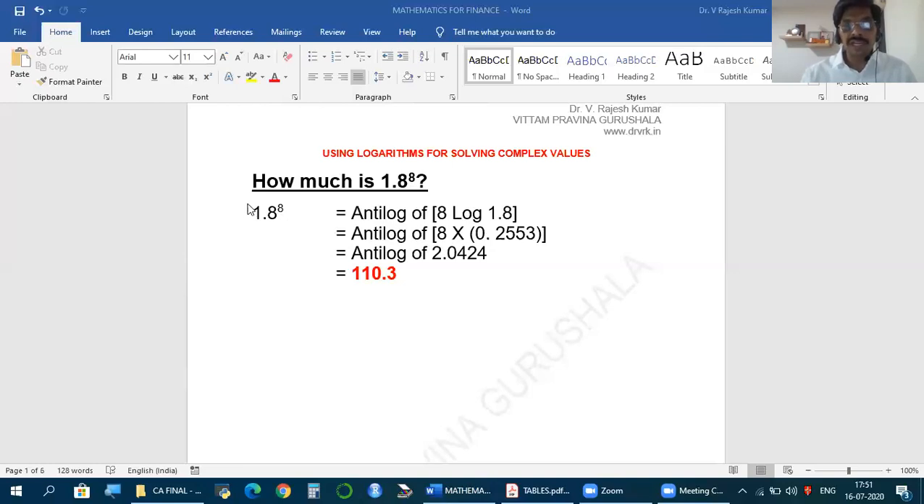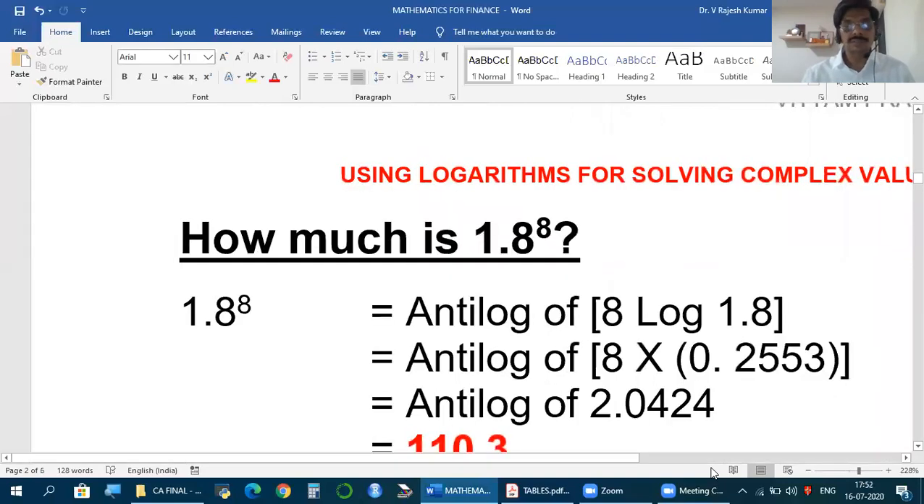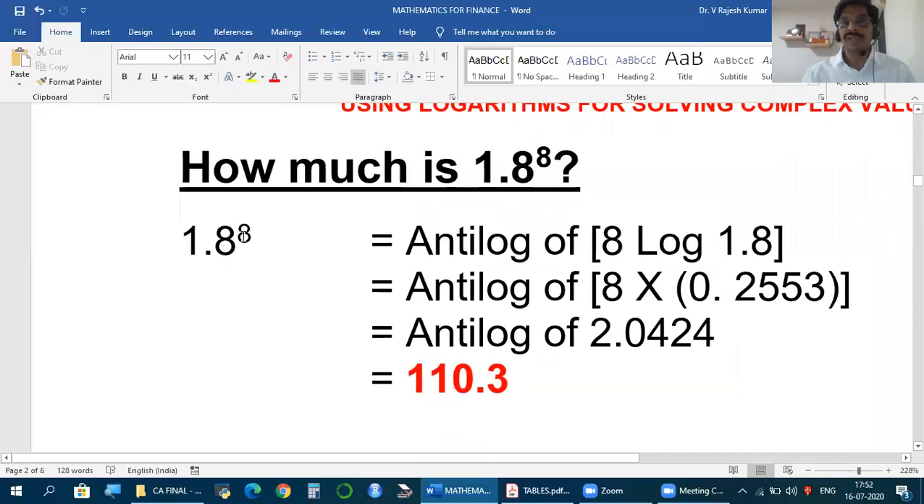When we convert a normal number into log, this is one point you should keep in mind: the power becomes the coefficient. The power function we have becomes the coefficient. In this, the power is 8, 1.8 to the power of 8. So we write it as 8 into the log of 1.8, that is, 8 log 1.8. So 1.8 to the power of 8, in terms of logarithm, is 8 into log of 1.8, where the power becomes the coefficient.